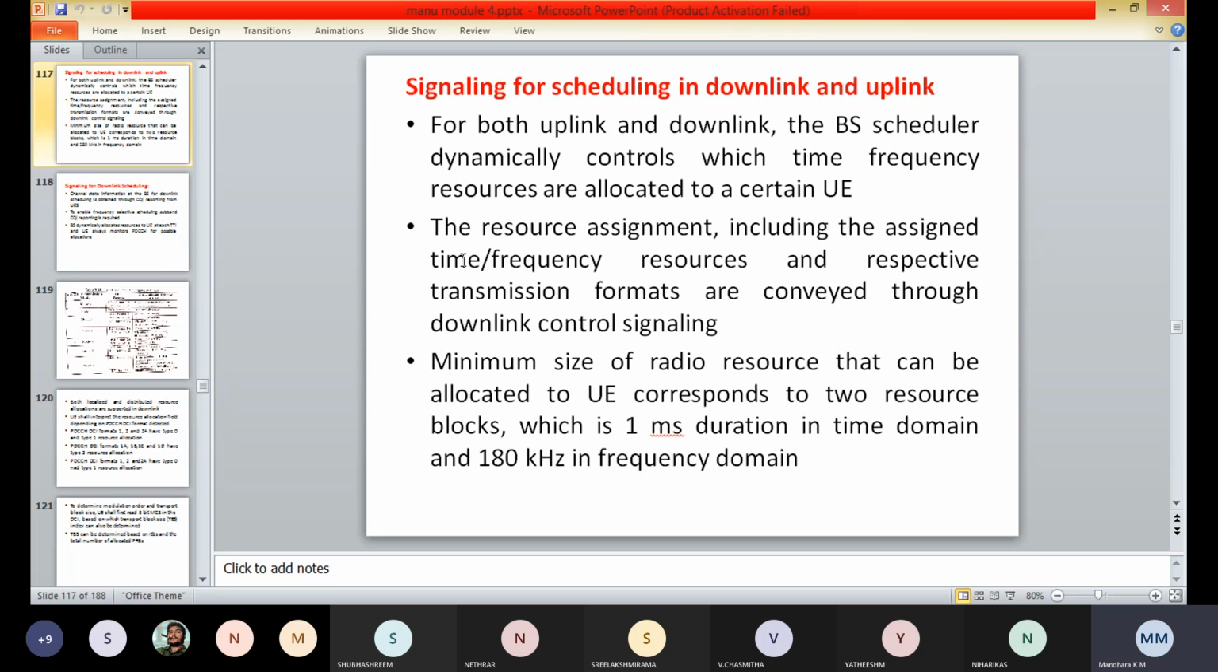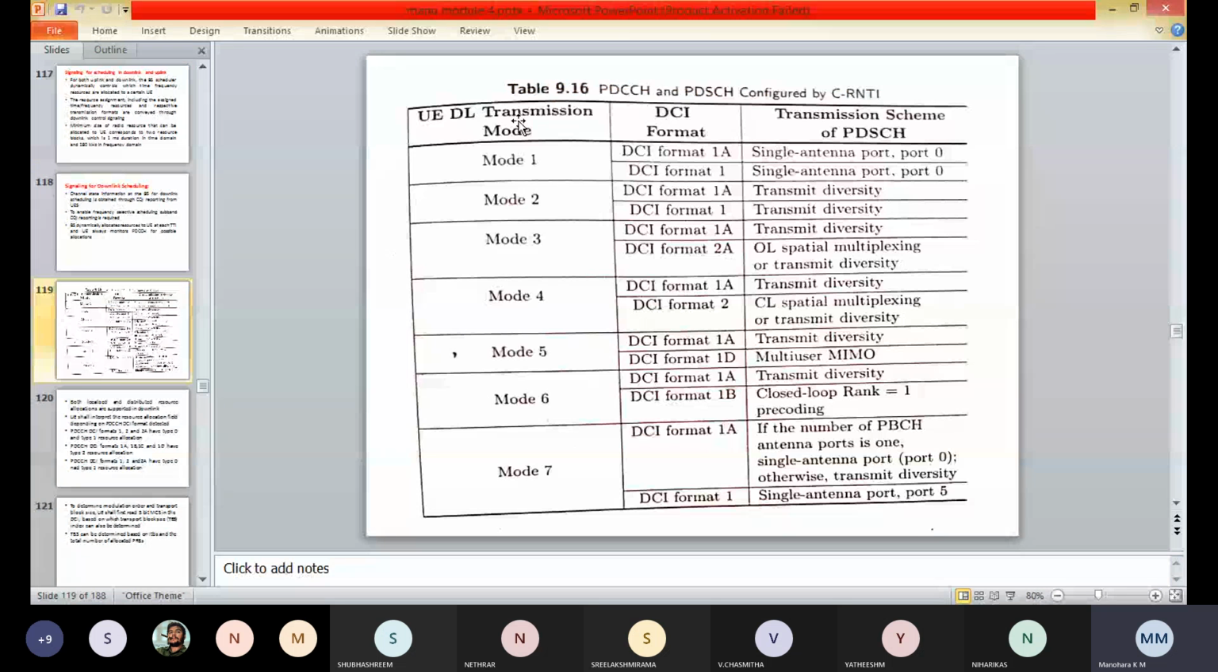This table indicates the PDCCH and PDSCH configured by the C-RNTI. Here we have the user equipment downlink transmission modes, the DCI formats, and the transmission scheme for the PDSCH, which is the physical downlink shared channel. There are 7 modes. We have the DCI formats and the transmission scheme. Make a note of the table.